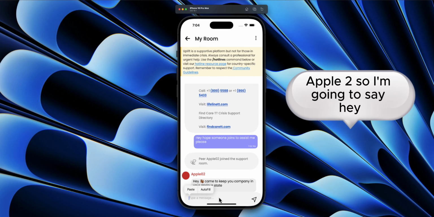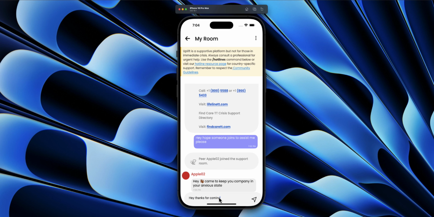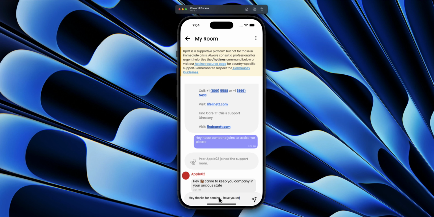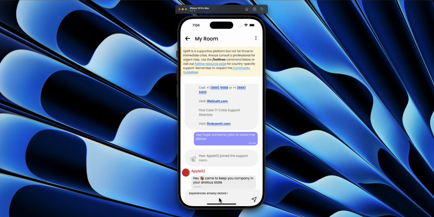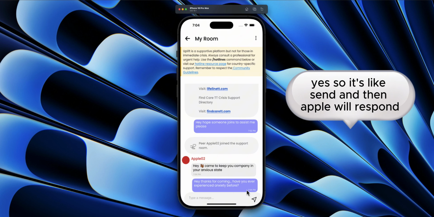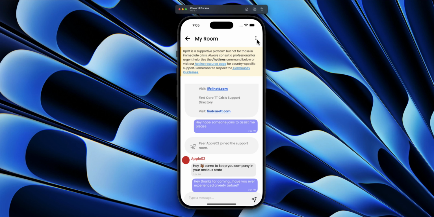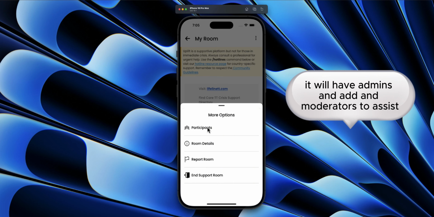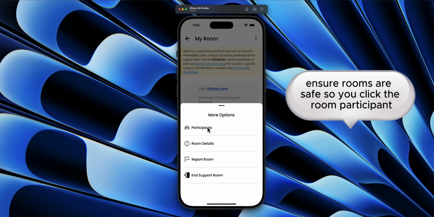2. So I'm going to say, hey, have you... So click send, and then Apple will respond. For moderation, it will have admins and moderators to assist in ensuring rooms are safe.